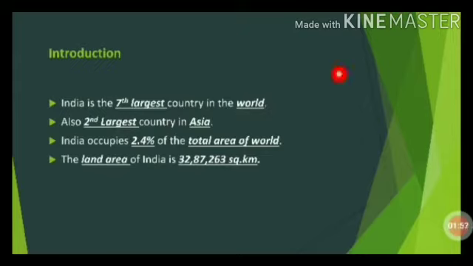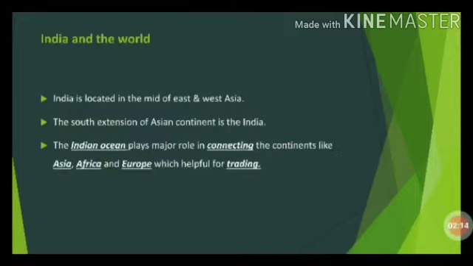India occupies 2.4% of the total area of the world. So if you take the whole world's area, we are 2.4%. The land area is 32,87,263 square kilometers. This is the introduction. Next we will go for India and the world.